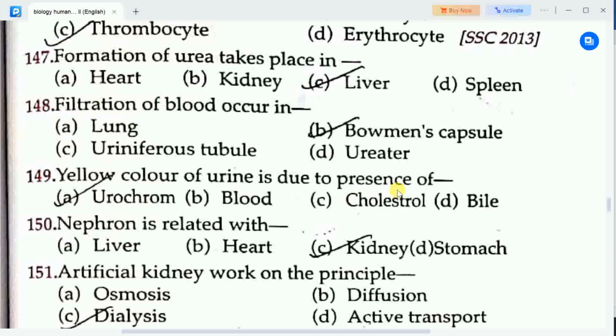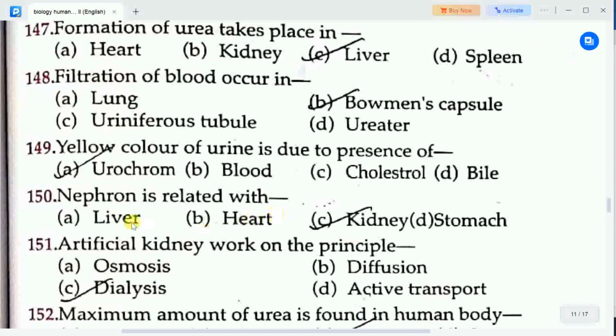Yellow color of urine is due to presence of urochrome. Next question: nephron is related with? Options are A. Liver, B. Heart, C. Kidney, D. Stomach. Correct answer is option C, kidney. So nephron is related with kidney.